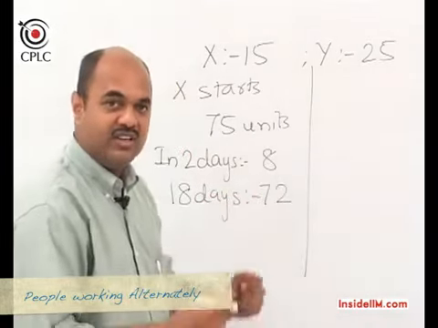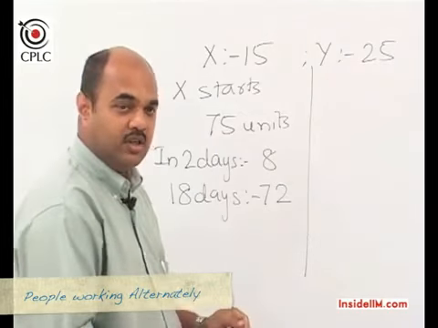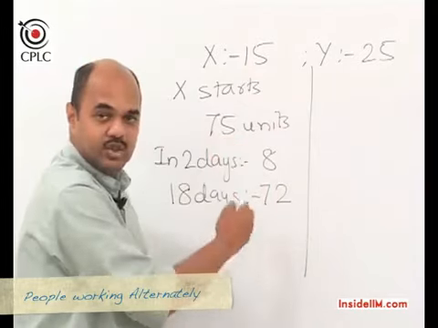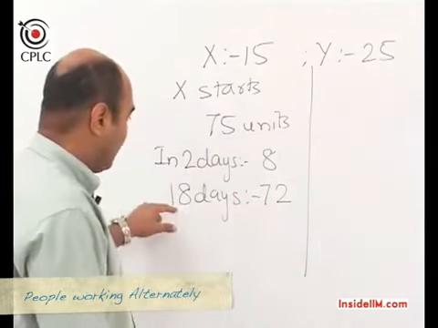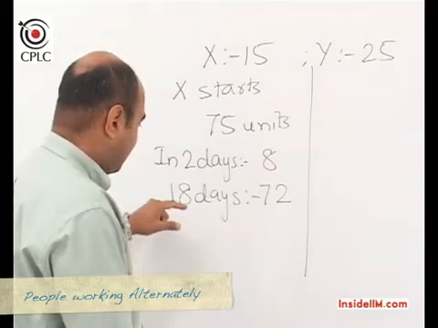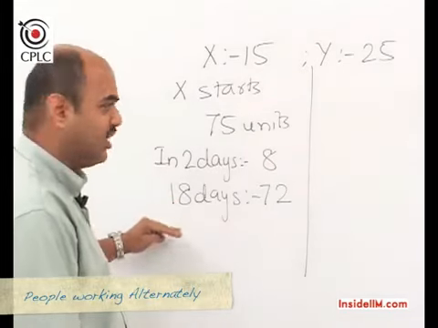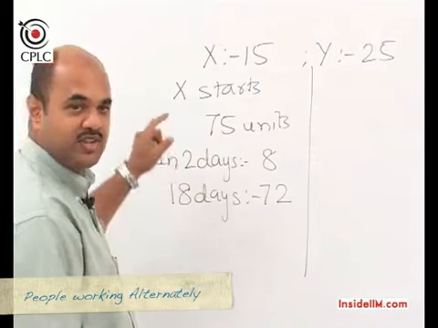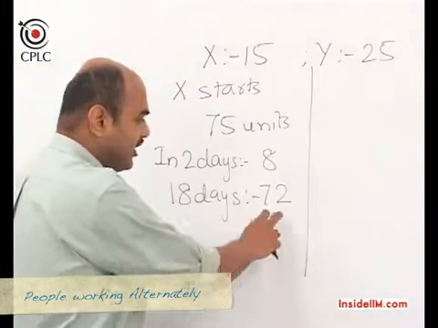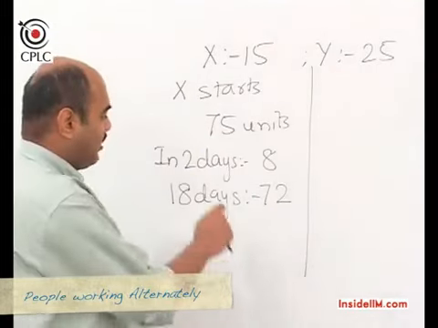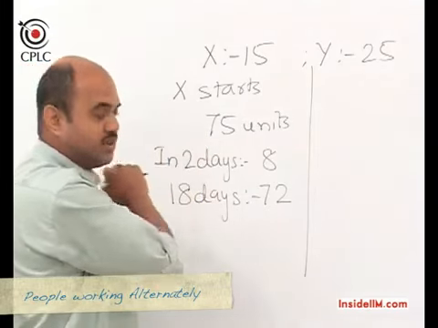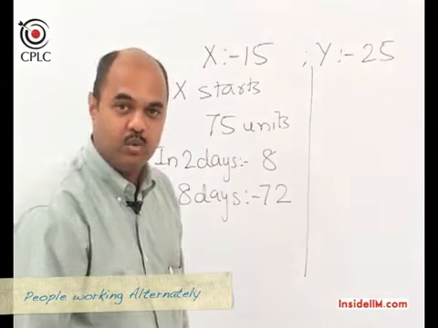units would be done. We have intentionally taken a multiple of 2, which is not going to exactly give us 75, it's one prior multiple. So in 18 days, 72 units of work have been completed, and at the end of this, on the 18th day, Y was working, because on every odd day X works and on every even day Y works. 3 units of work are pending, and on the 19th day now X is going to work, and we know that X does 5 units of work on any one given day.